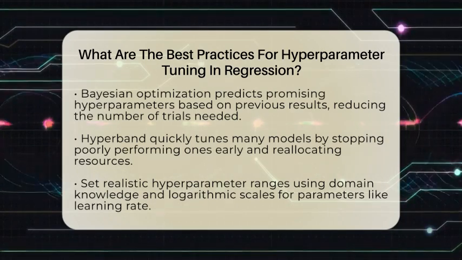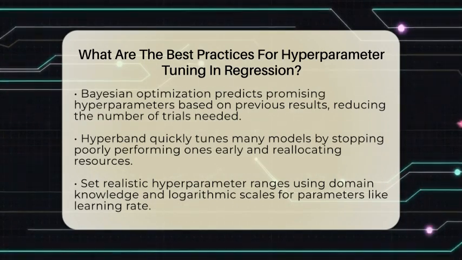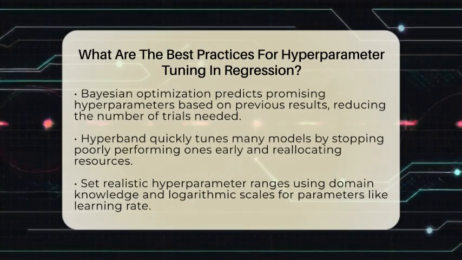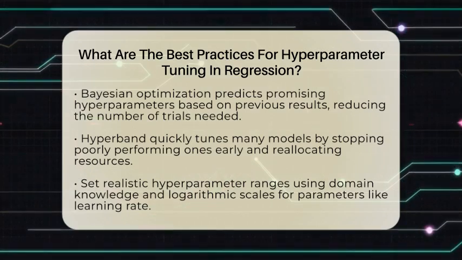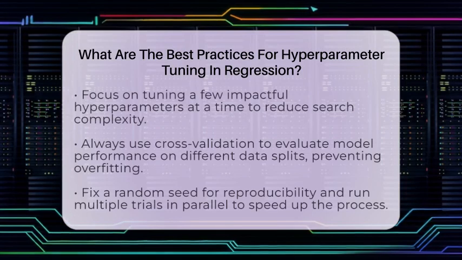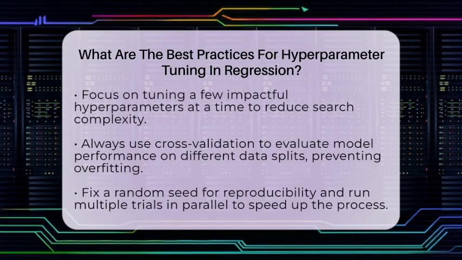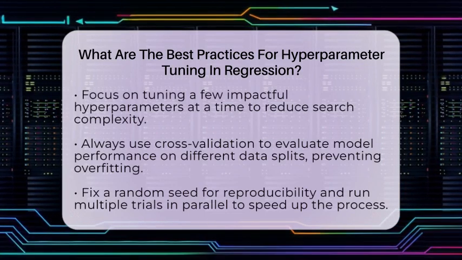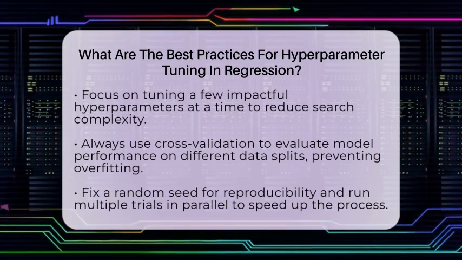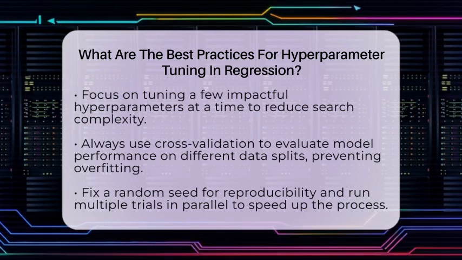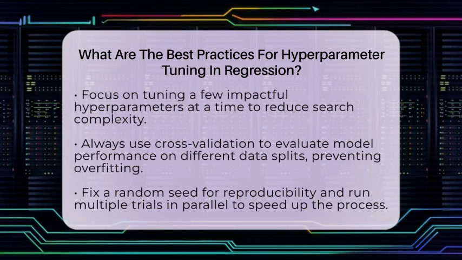When setting hyperparameter ranges, think about what makes sense for your problem. Use domain knowledge or previous experiments to choose realistic ranges. For parameters like regularization strength or learning rate, logarithmic scales work well because these values can span several orders of magnitude. Limit the number of hyperparameters you tune at once. Focus on the most impactful ones first, such as regularization or the number of features. This reduces the complexity of your search.